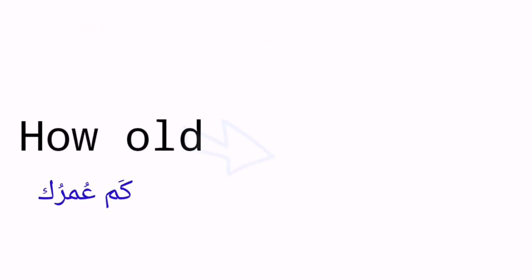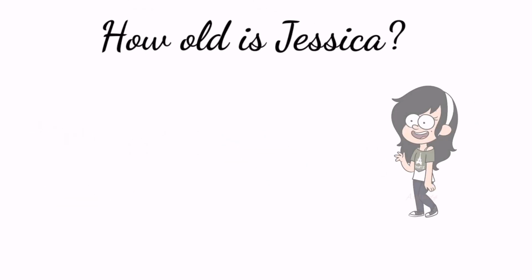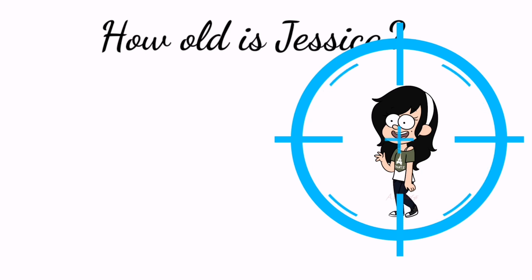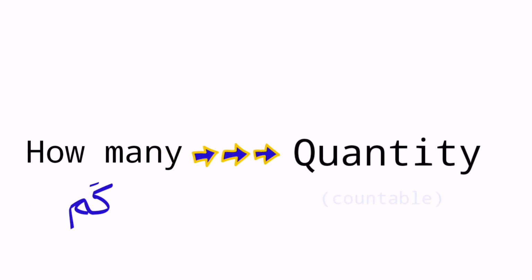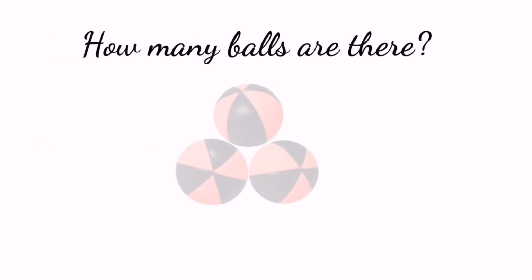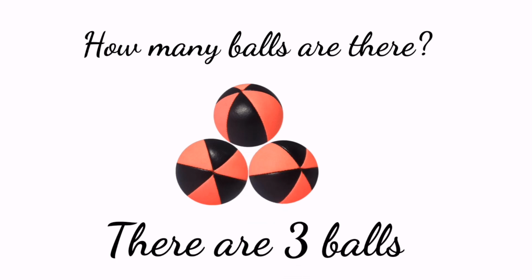How old, of course, is for the age. For example, how old is Jessica? She's 14. She's 14 years old. How many is for the quantity, countable. For example, how many balls are there? Well, 1, 2, 3. There are 3 balls.